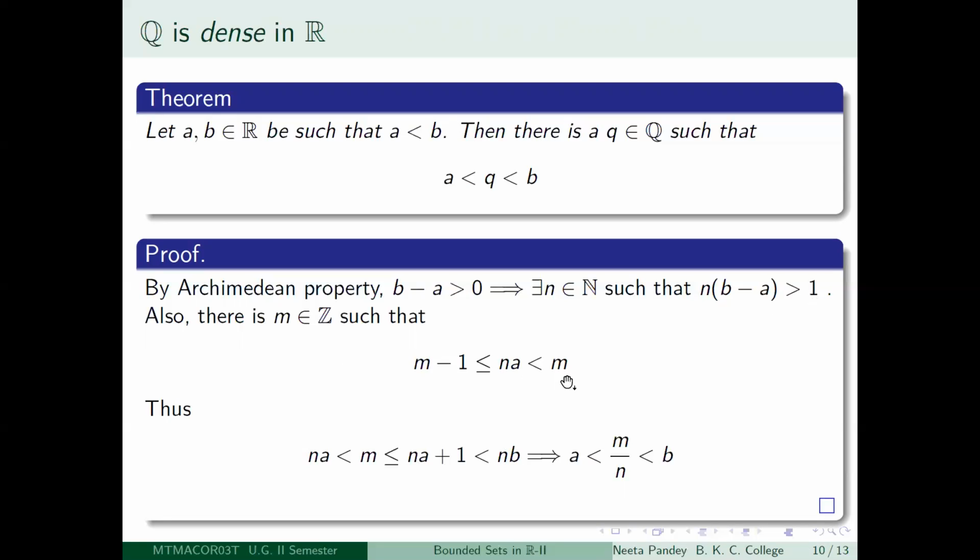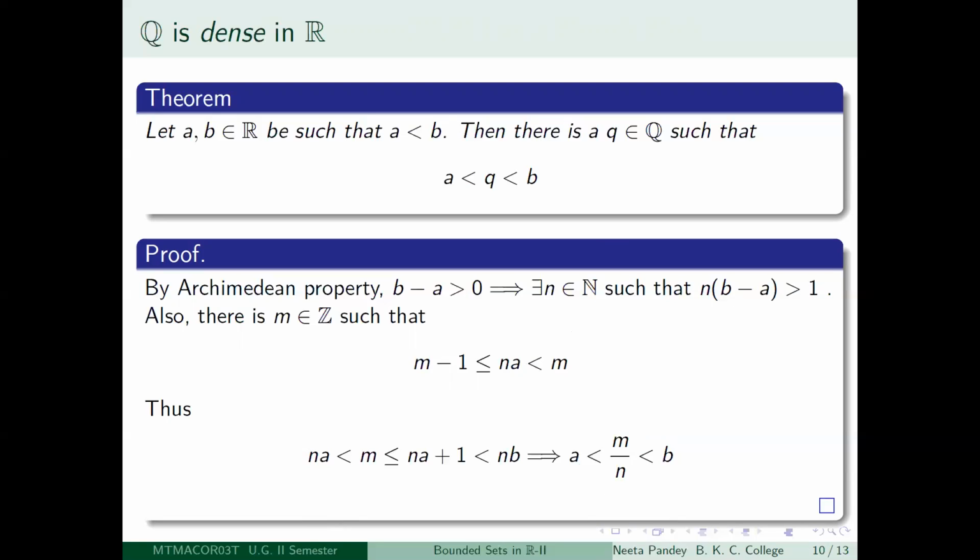You just stare at this inequality. First you notice that na is less than m. Then you notice that m is less than or equal to na plus 1. Then you notice that na plus 1 is less than nb from here. So now you just divide by n. n is a positive integer, so there is no problem. So divide by n, you get a less than m by n less than b. So m by n is a rational number. So you have got that between any two real numbers, there is a rational number.